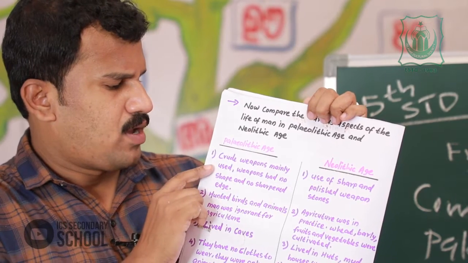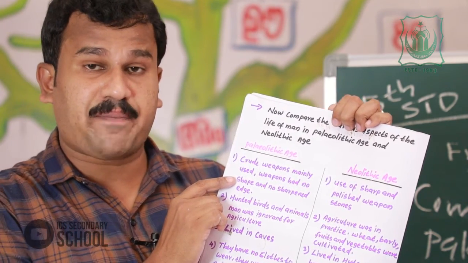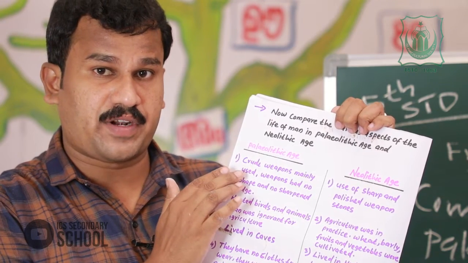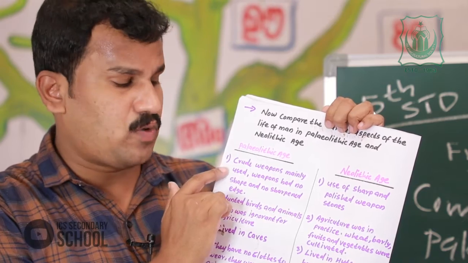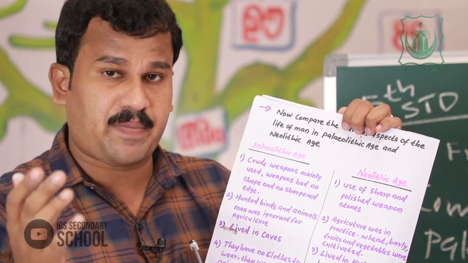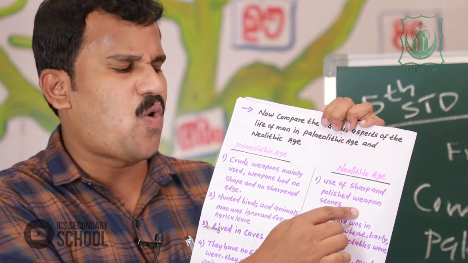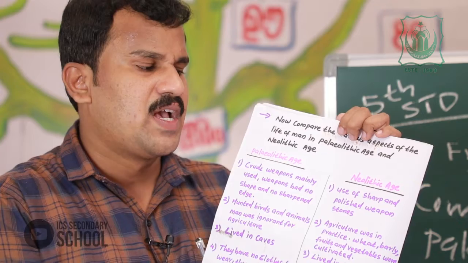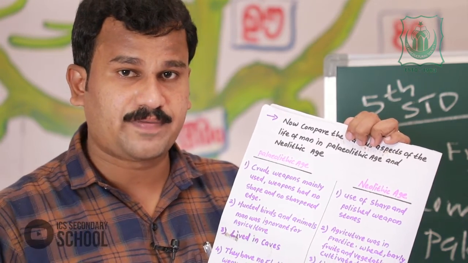Paleolithic age: crude weapons were mainly used. Weapons had no shape and no sharpened edge. We have already studied this. Paleolithic people used crude weapons. But in the Neolithic age, people used sharp and polished stone weapons.